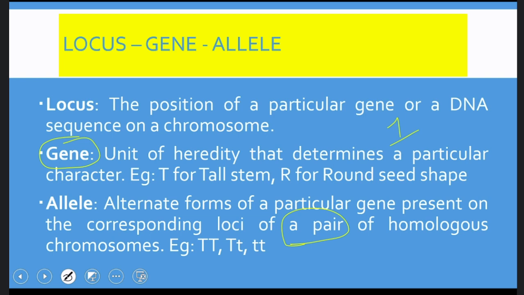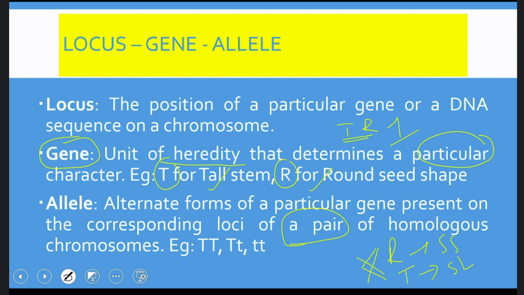So here, what is a gene actually? Gene is a unit of heredity that determines a particular character. That means gene for tallness, gene for roundness. But capital T and capital R, they are genes, but they are not alleles because they are not coding for the same character. R is coding for seed shape, round seed shape. T is coding for stem length, tall stem length, isn't it? So these cannot be alleles.